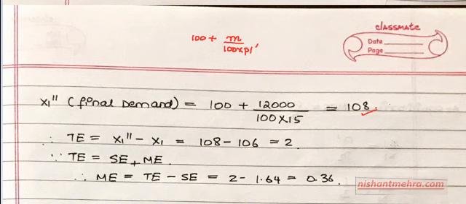You guys are with me? So total effect would be final minus original. So final is 108. Original is 106. So it is 2. But you know this very well that total effect is substitution effect plus income effect. So you have already found out the total effect. You've already found out the substitution effect. So income effect is what? Total effect minus substitution effect, which comes out to be 2 minus 1.64, which is 0.36.